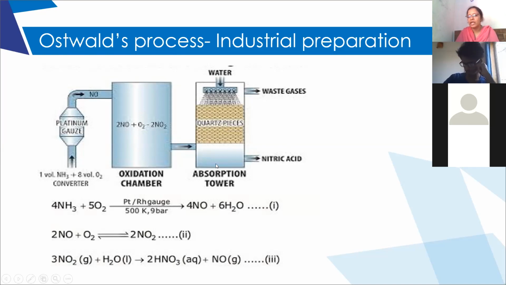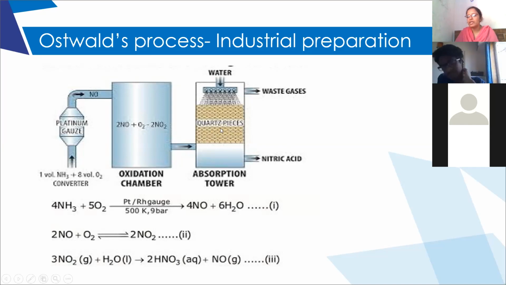And once nitric acid is formed, this quartz is acid resistant. Okay, so since it is acid resistant, the layers of quartz are used. Otherwise, we could use any other pieces as layers, right? But only quartz is used here because it is acid resistant.